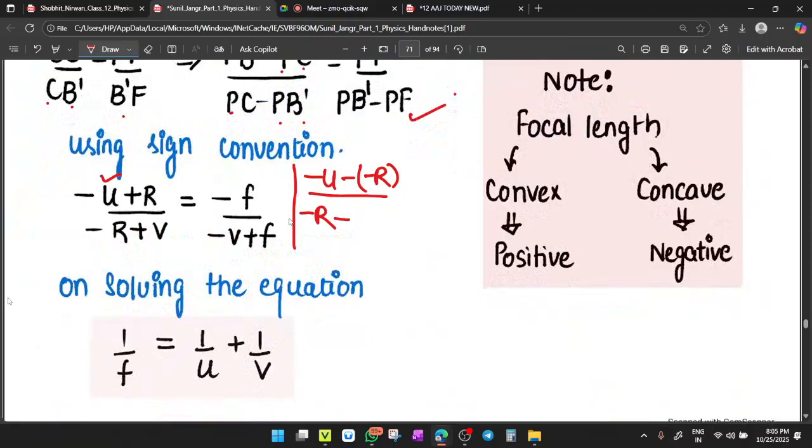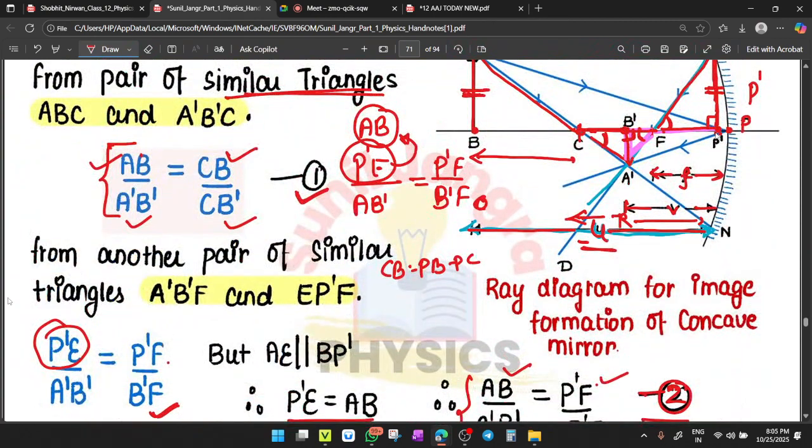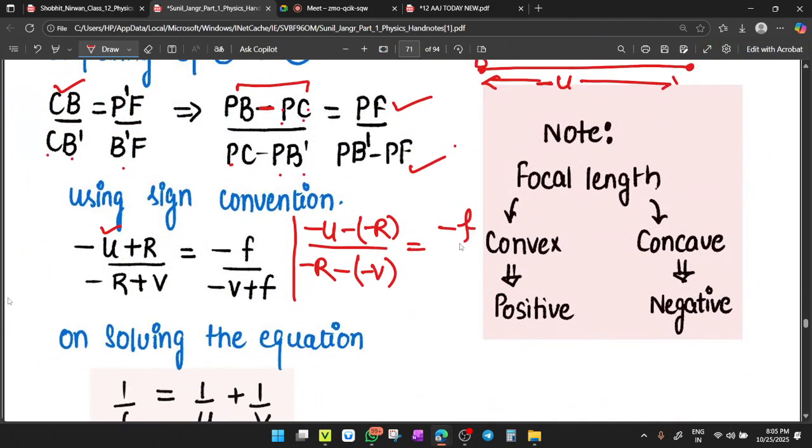Minus V, students, because it is opposite in the direction of incident ray, on the left side. So it becomes minus V. Clear? Now PF. PF means focal length. Is it plus f or minus f? It is small f. So plus f or minus f? Exactly, minus f. So here it equals minus f.